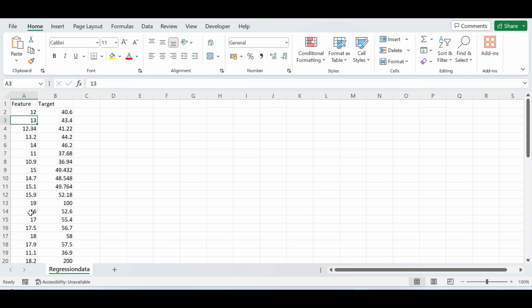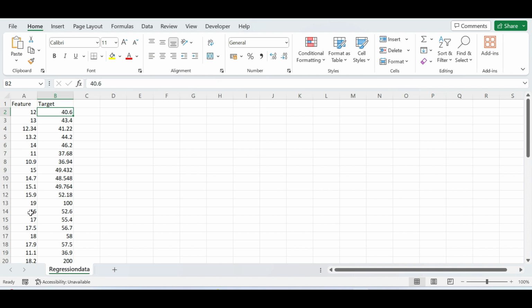If your target is continuous data, like this, where my target is continuously changing, it's a regression problem. If it's categorical data, like either 0 or 1, that is binary classification, or 0, 1, 2, that is multiclass classification. That's a classification problem if the target is a categorical variable, but right now it's continuous, so it's a regression problem. So this is the problem type: data, supervised, and regression.